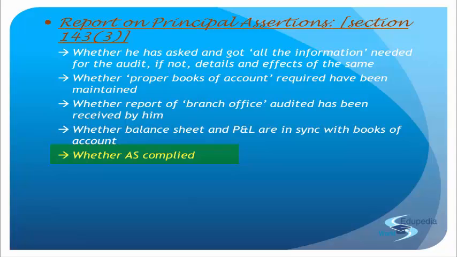Right? So if I take an example, if we are dealing with a scenario where we are testing lease agreements, when we are seeing the lease agreement, we will also see that the terms and conditions provided in that agreement are in line with, say, AS 19 Leases, right? We need to check what is being done with the operating lease, what is being done with the financial lease, did the criteria qualify for the financial lease and so on. All those things have to be checked.